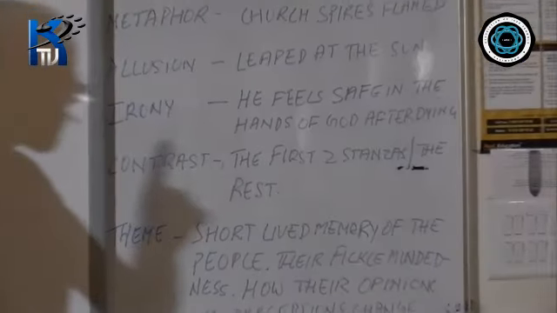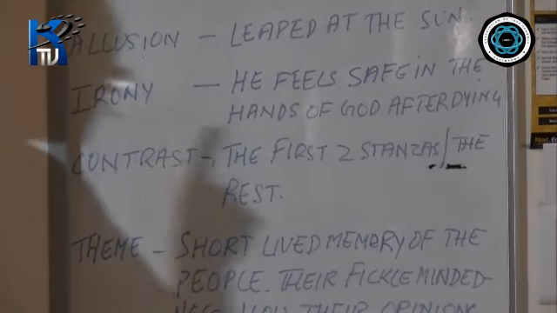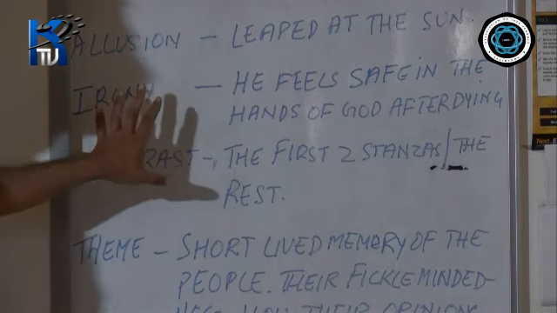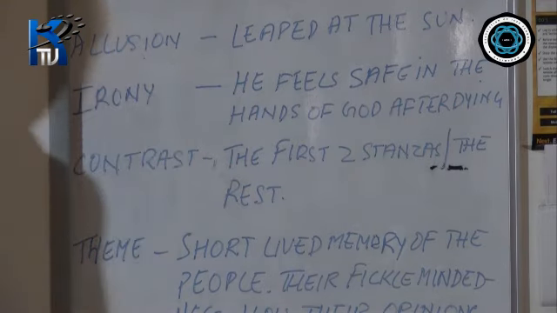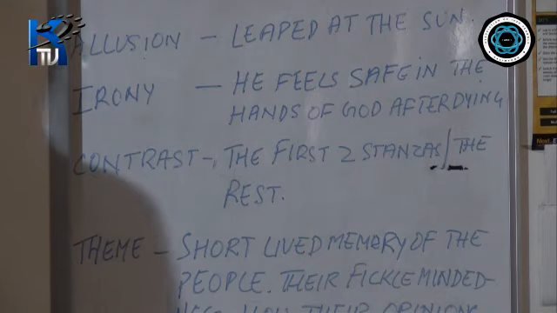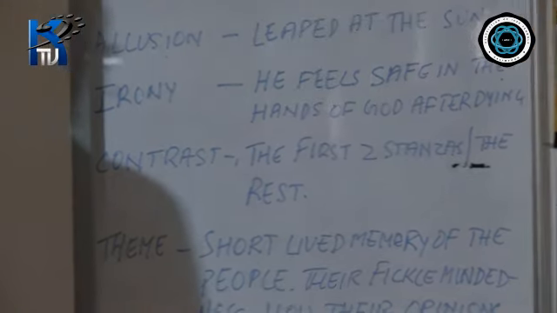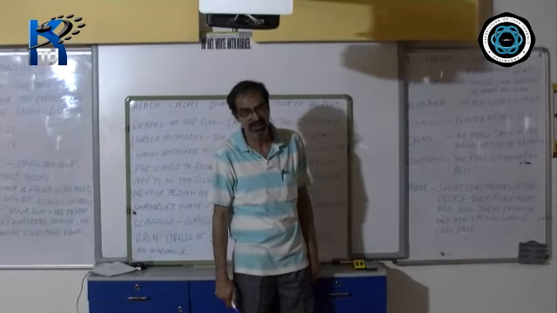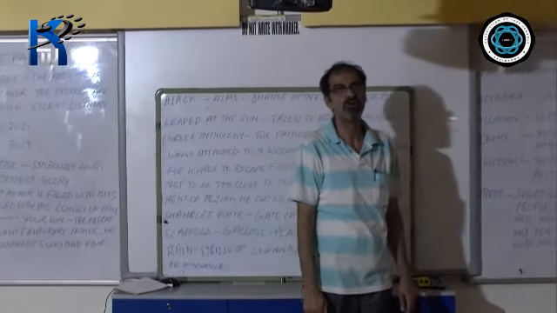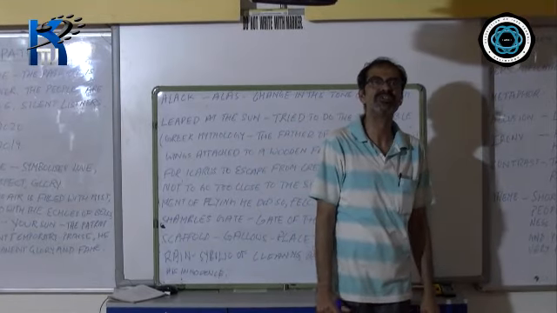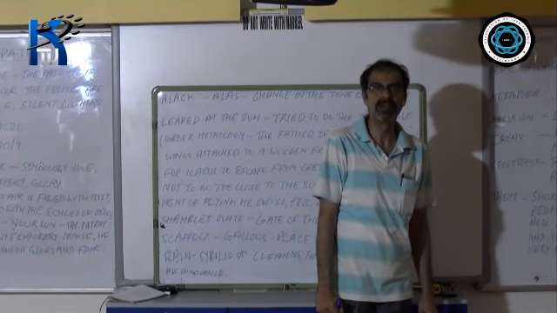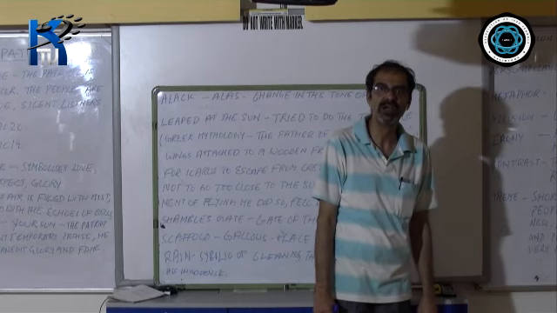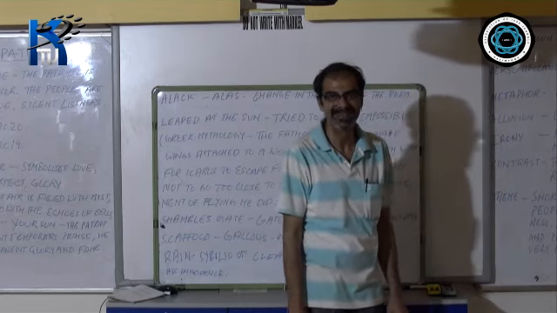In the first two stanzas of the poem, the poet is making the patriot imagine the day when he had been given a hero's welcome. And in the rest of the stanzas, he is talking about how the people were treating him, what the people were thinking about him when he was going to be put to death.